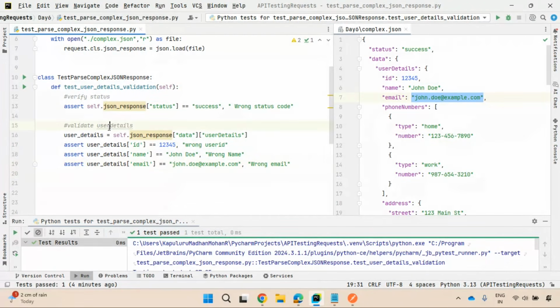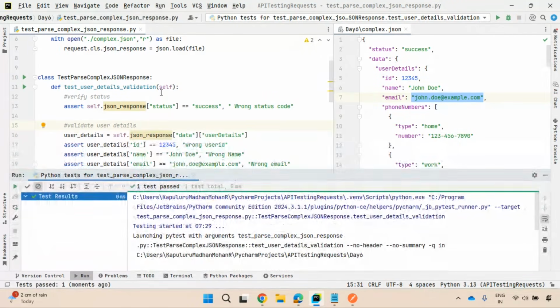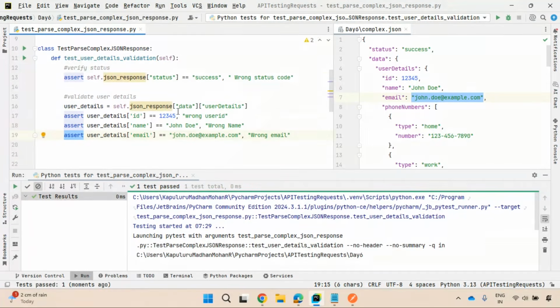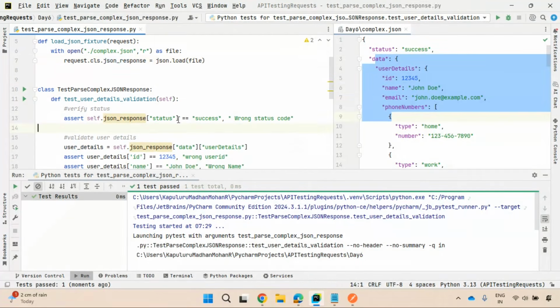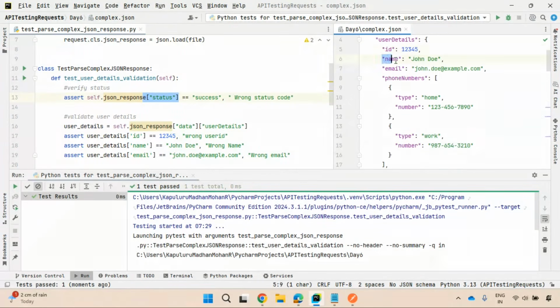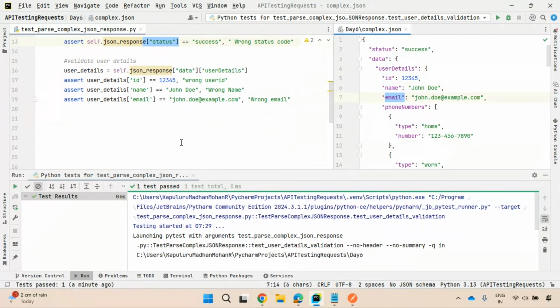Validate user details it is. So let us execute this. Extracting the data and doing this validation, doing these assertions. Main pain area, again I'm repeating multiple times, is extracting the data. Observe here. First capture the entire JSON response, which is there inside this file. Again, from there, you are getting the status, which is very easy, very simple. But you want to capture this ID, name, and email. If I am capturing user details, I can extract this. How I am capturing from the data, I'm navigating to user details. Then I'm getting this ID, name, and email.